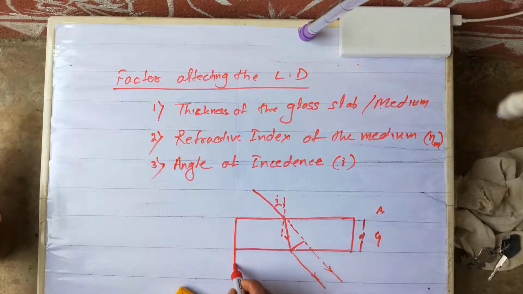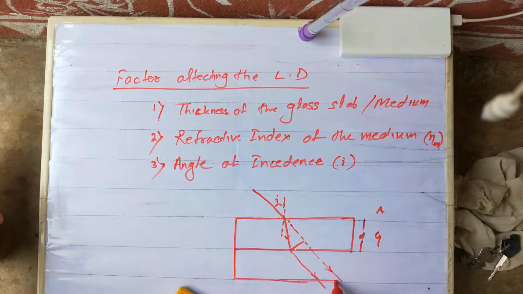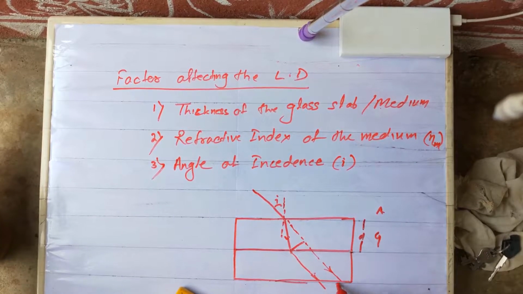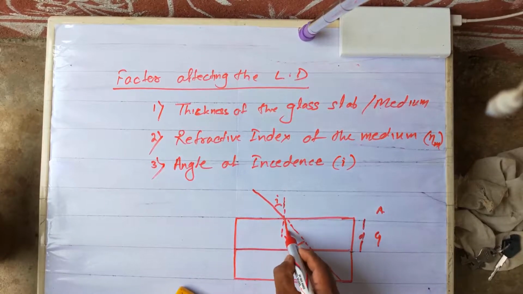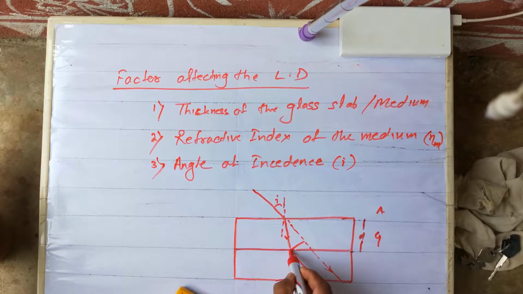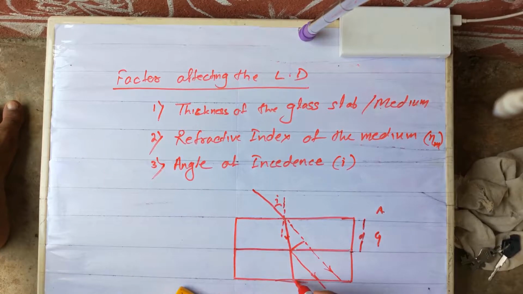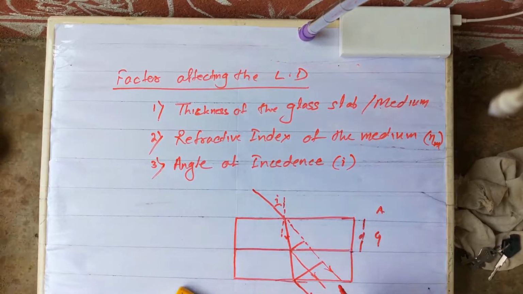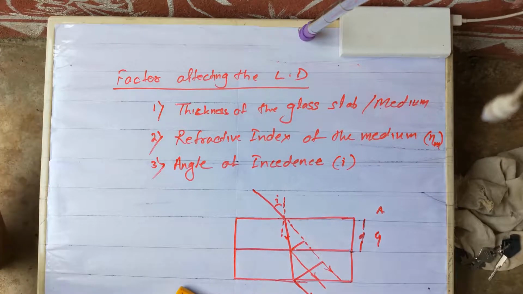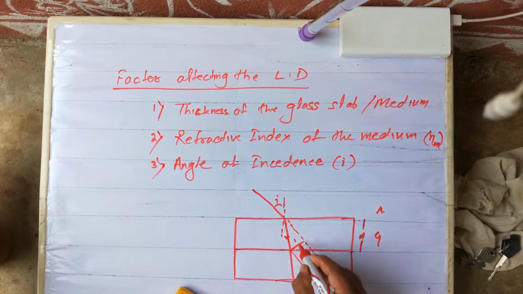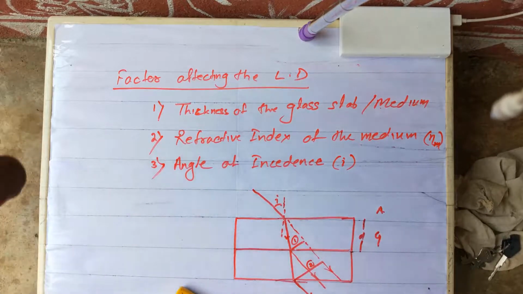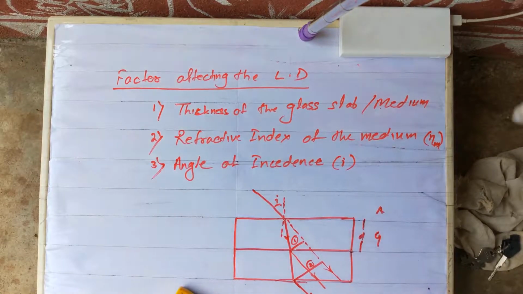Now suppose the thickness is increased. Clear? Now the same ray, in place of striking the second reflecting surface here, will come to here, as it's traveling in a straight path. Now the ray will go like this. So now the lateral displacement is this much. Which case is more? First case or second case? Which case has more lateral displacement?